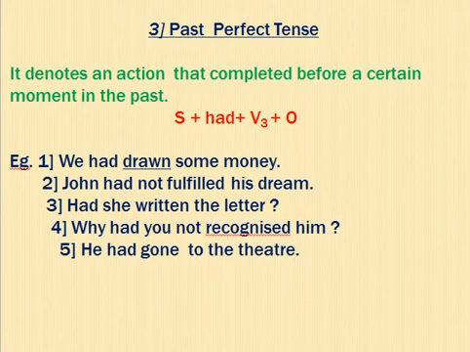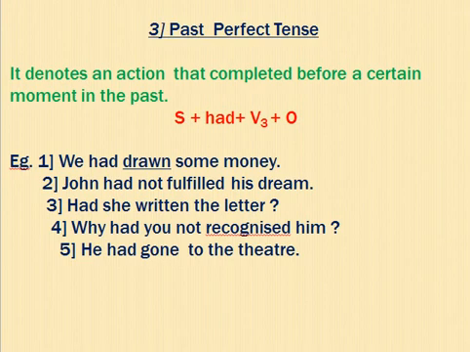See why I use drawn, because draw, drew, drawn. Past participle verb. Whenever the perfect is there, use the past participle verb. Perfect means action done, fully completed. John has not fulfilled his dream. Had she written the letter? Had she written? Right, wrote, written.